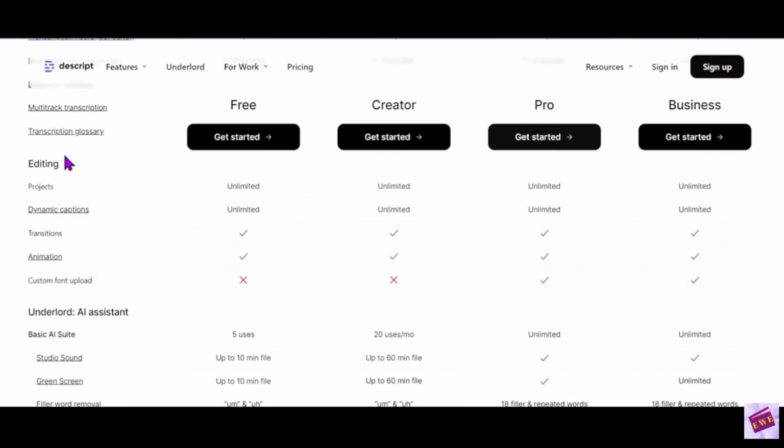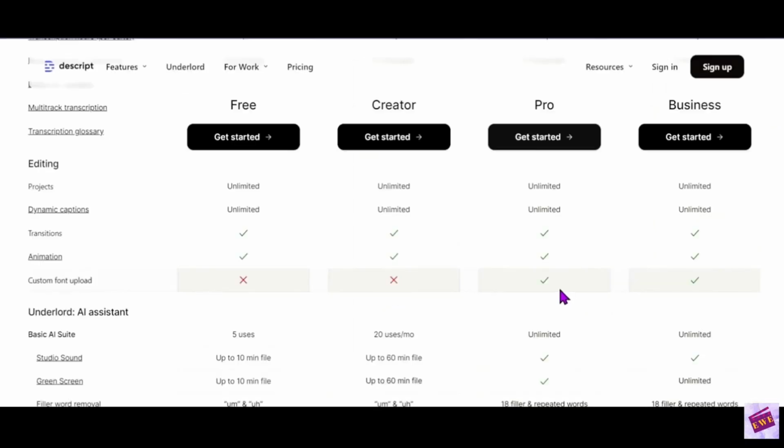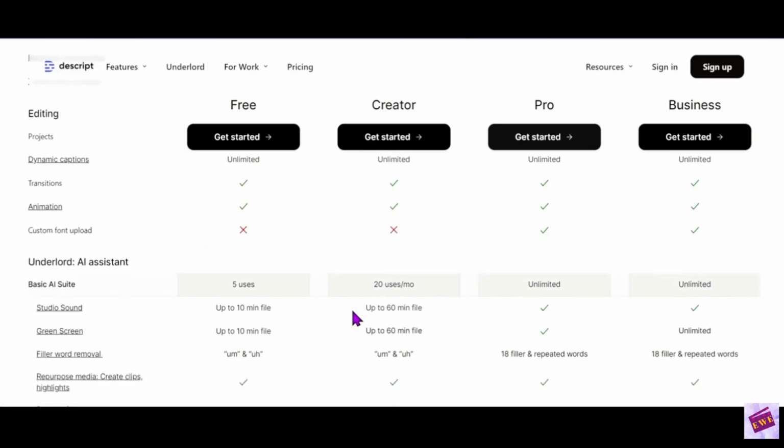So for instance, for editing, you can do everything in the Pro plan, but for the free plan, you can't upload a custom font. That's never really been a problem with me. It's available in the Pro and the Business, but I suppose it depends on what you're using Descript for. But just note that for the free and the creator plan, you're not able to upload a custom font, but you have access to all the animations and all the transitions that you want to use.